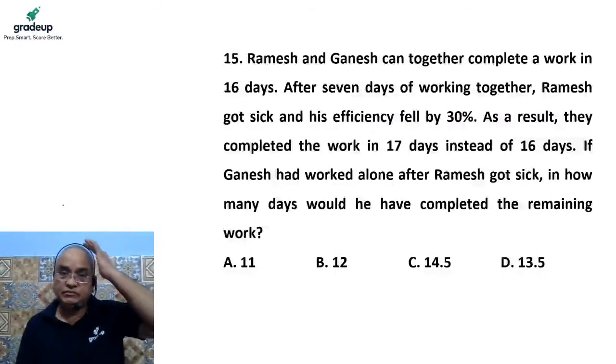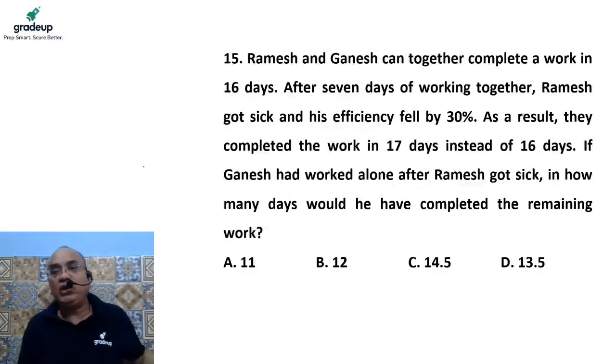Move to the next. Ramesh and Ganesh can together complete a work in 16 days. Let's say the efficiency of Ramesh is R and Ganesh is G. So Ramesh can do R units of work per day, Ganesh can do G units of work per day. In 16 days, Ramesh has done 16R work and Ganesh has done 16G work. So they have completed one task.